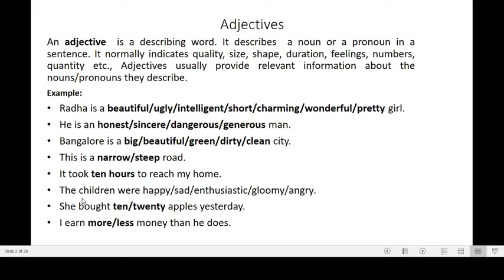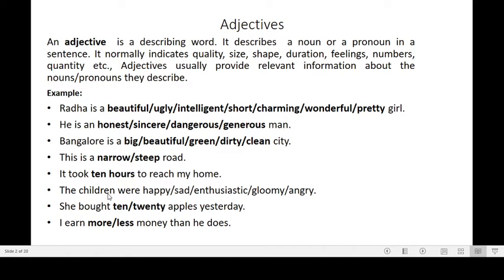And in this sentence, the children were happy, sad, enthusiastic, gloomy, angry. In this sentence, we should observe these words like happy, sad, enthusiastic, they are indicating the feelings. So, sometimes adjectives indicate the feelings of a noun.